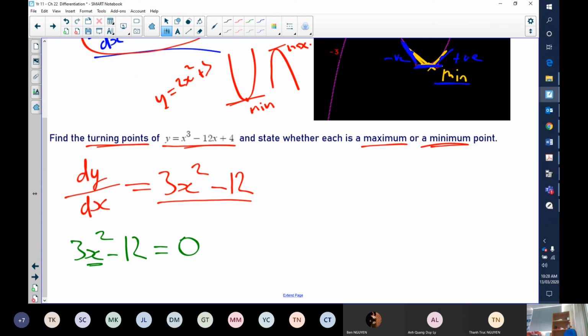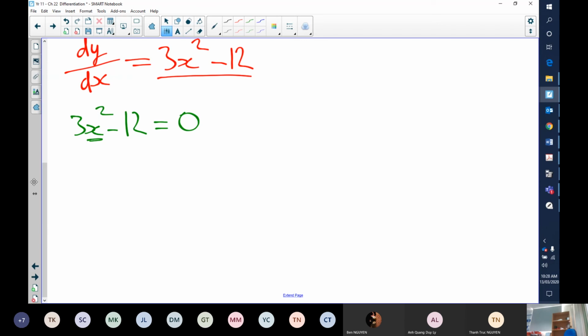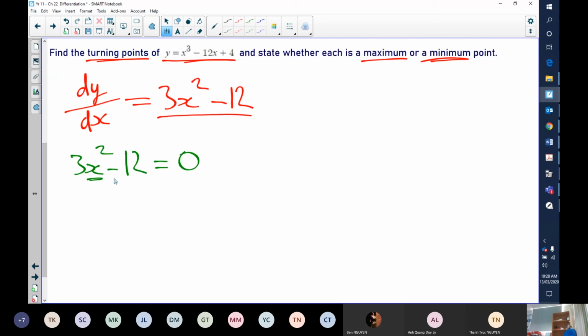It's going to give me an x coordinate, and then I can figure that out. Okay, so let's do that. We've set our derivative to 0, and now I just need to solve here.